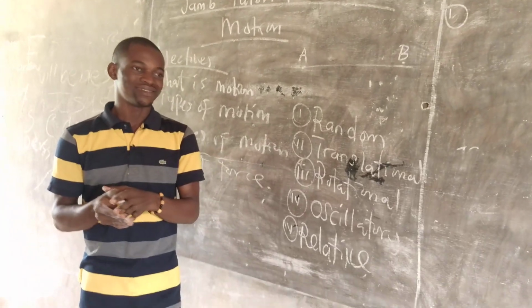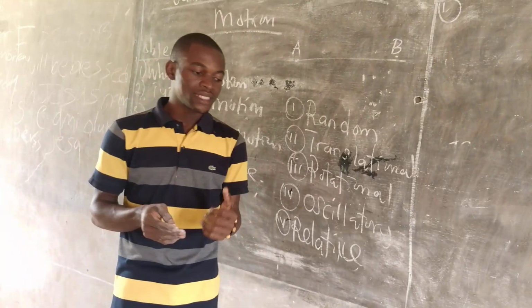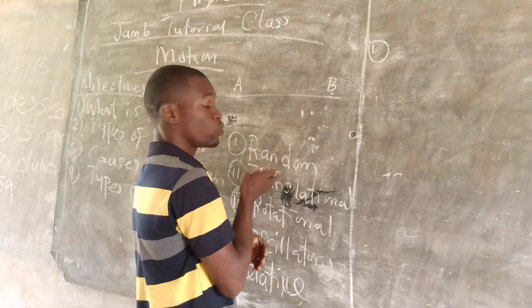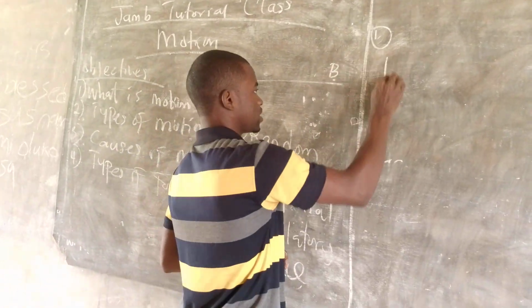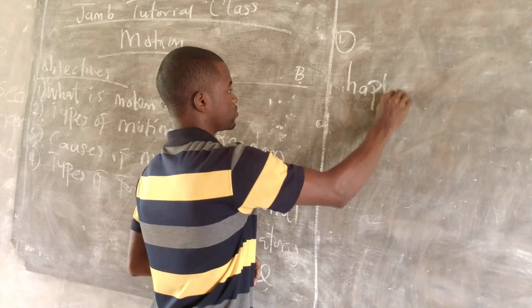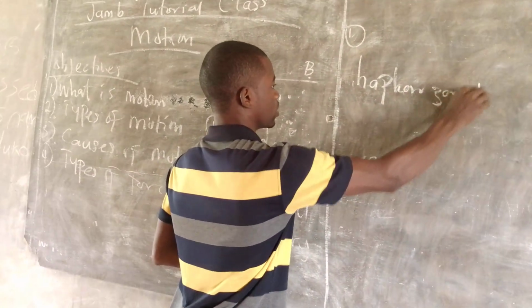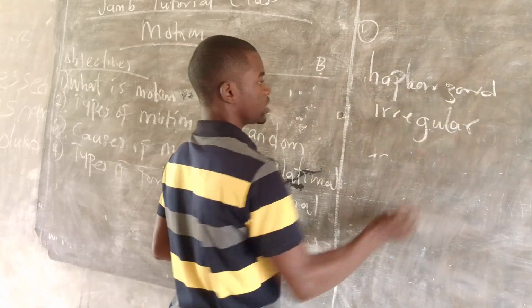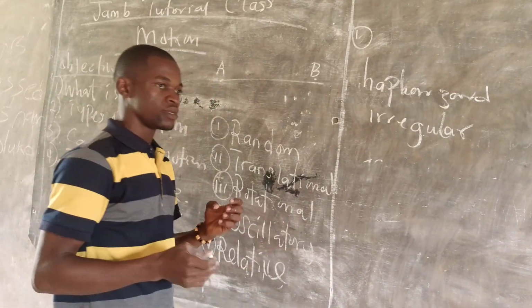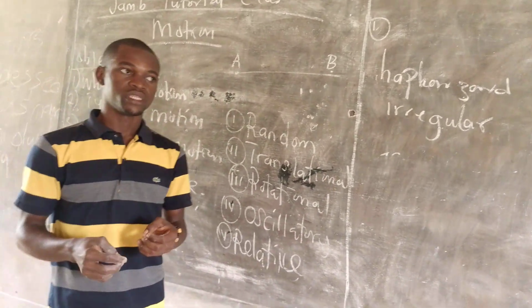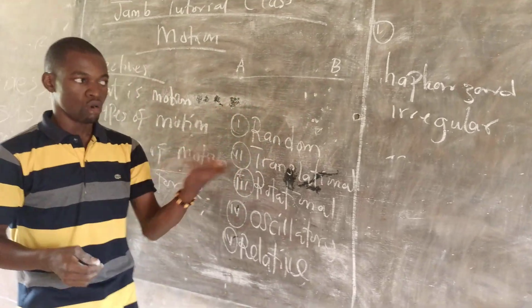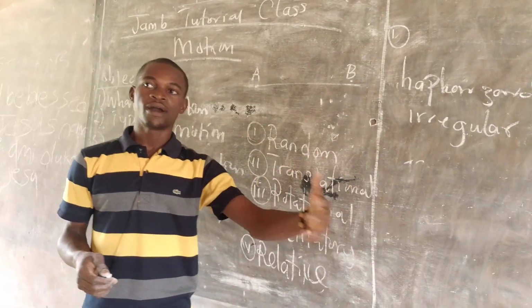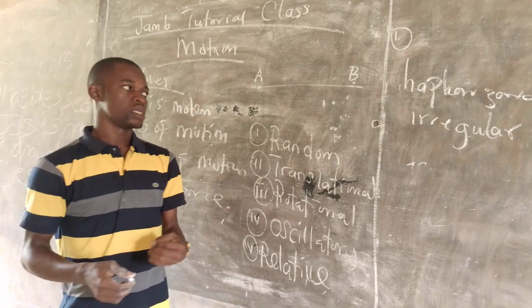From the word random, we can say random motion is the haphazard, or simply irregular, movement of a body.